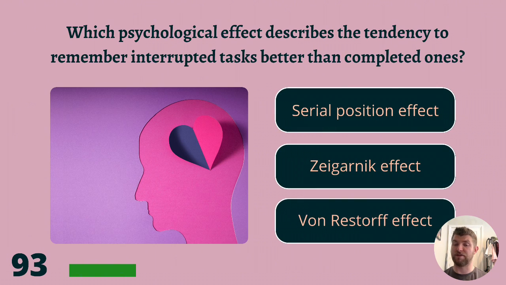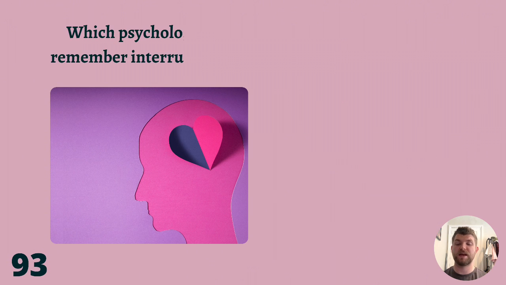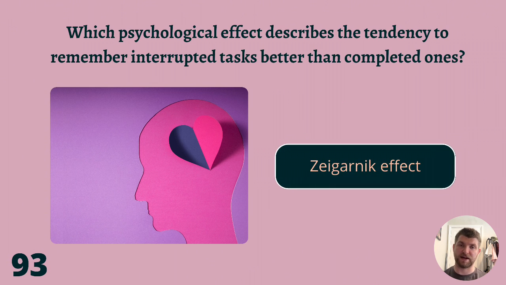Which psychological effect describes the tendency to remember interrupted tasks better than completed ones? Serial position effect, Zeigarnik effect, or von Restorff effect? The answer is Zeigarnik effect.